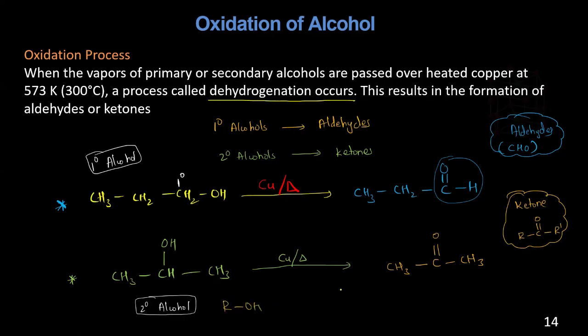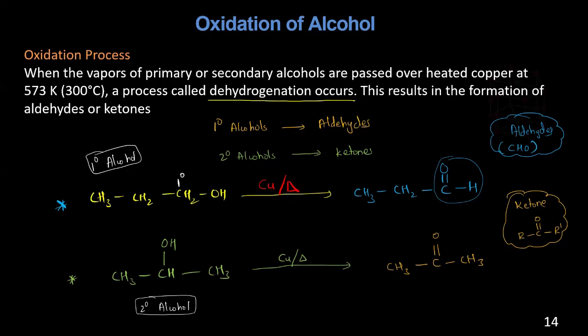See here, R O H, alcohol. R C double bond O R dash, ketone. R C double bond O H, aldehyde. R C double bond O OH, carboxylic acid. So don't confuse all these things. These are very basic things. So understood so far? What is the oxidation process?